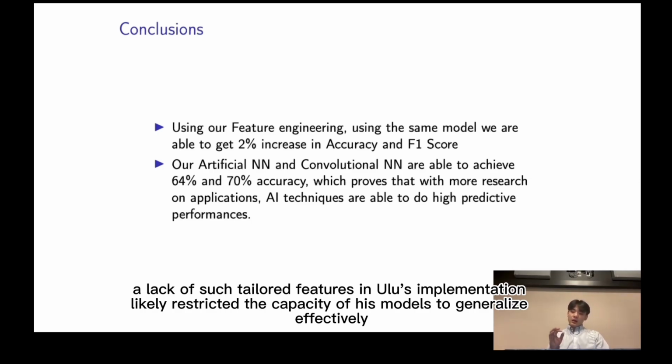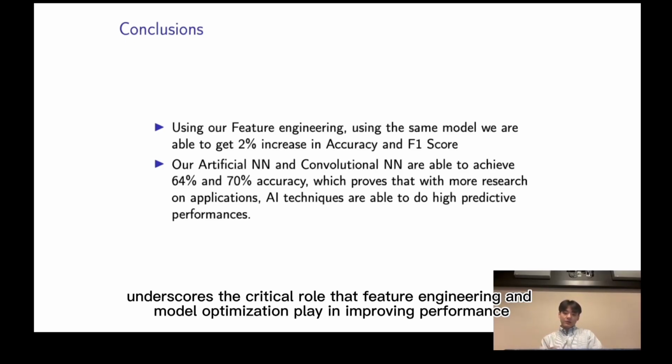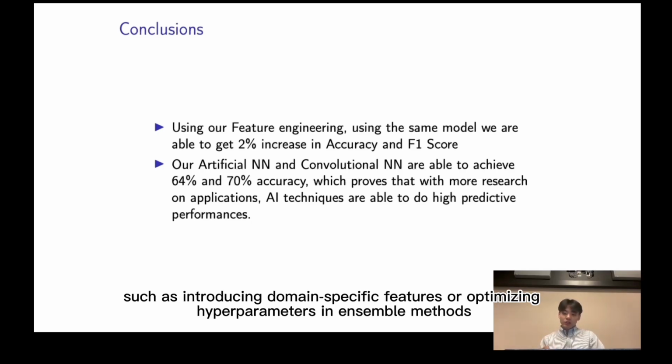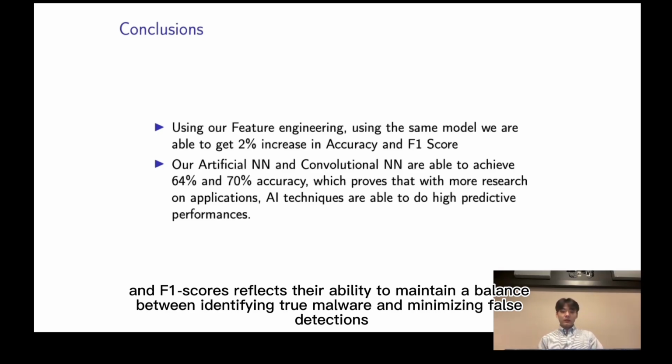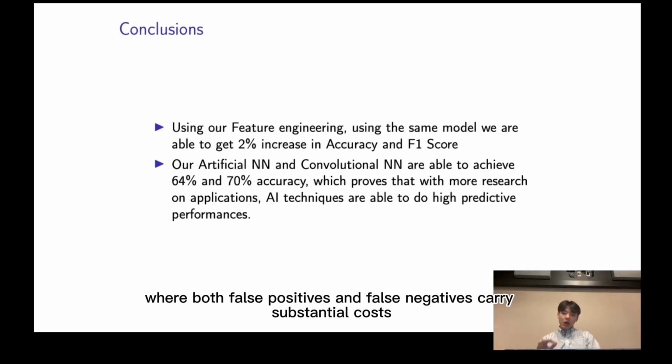The 2% improvement in random forest accuracy, along with the gains in other models, underscores the critical role that feature engineering and model optimization play in improving performance. Our approach demonstrates that even small adjustments, such as introducing domain-specific features or optimizing hyperparameters in ensemble methods, can yield significant results. Moreover, the consistency in our models' precision, recall, and F1 scores reflects their ability to maintain a balance between identifying true malware and minimizing false detections. This balance is essential in practical malware detection systems, where both false positives and false negatives carry substantial costs.